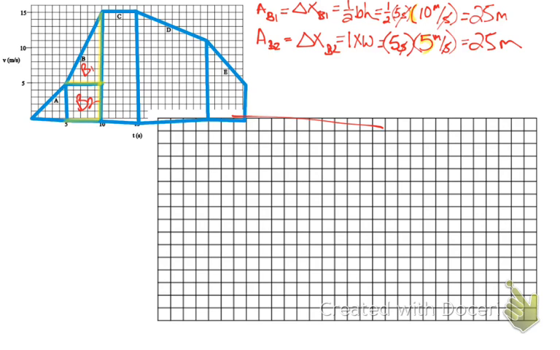My total area for B2, there you go. No, you're adding them. All right, because you're adding them, it's just meters. But what we're doing, yeah, B is the delta X for B1 plus the delta X for B2. All right, we already did the multiplication, and that canceled out the seconds. So now it's just the area. Okay. So it's 25 meters plus 25 meters. And that equals 50 meters.